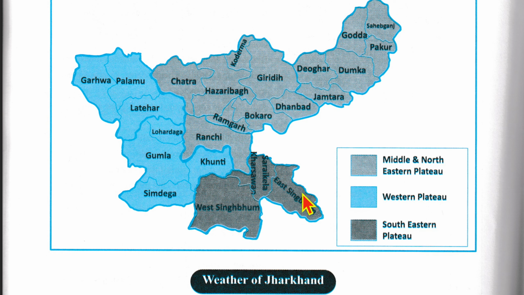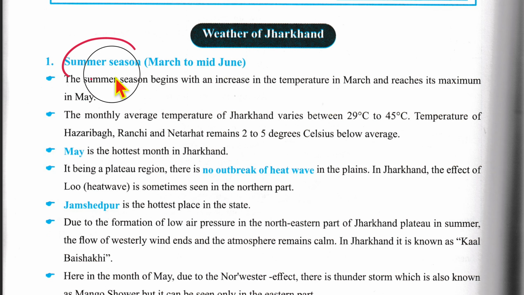And moving on. Now the summer season, which is from March to mid of June. The summer season begins with an increase in the temperature in March and reaches its maximum in May. The monthly average temperature of Jharkhand varies between 29 degrees Celsius to 45 degrees Celsius. Temperature of Hazaribagh, Ranchi and Netrhat remains 2 to 5 degrees Celsius below average. May is the hottest month in Jharkhand.